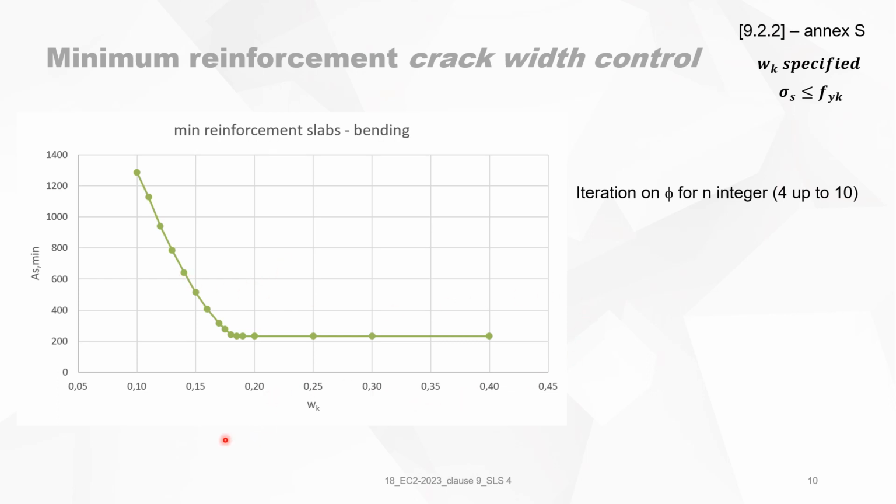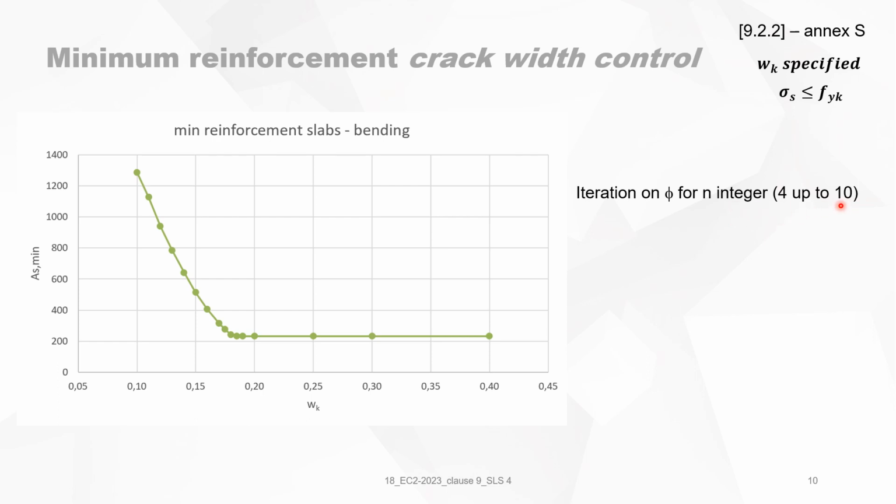The previous calculations were with n and phi integers. Now we can make it a little bit more automatic. Again, we will go for an iteration on phi, for n an integer, and for n it goes from 4 up to 10.